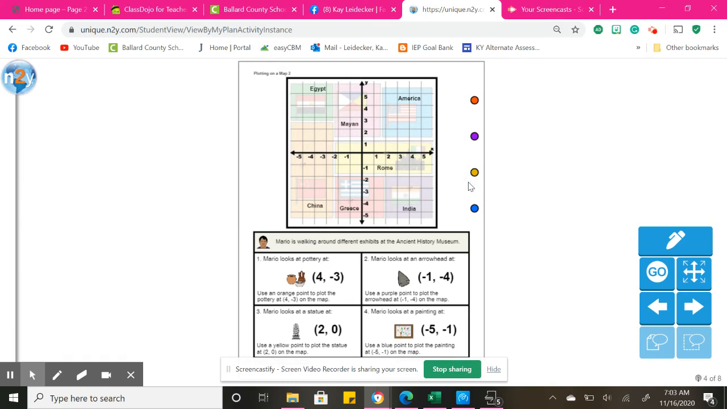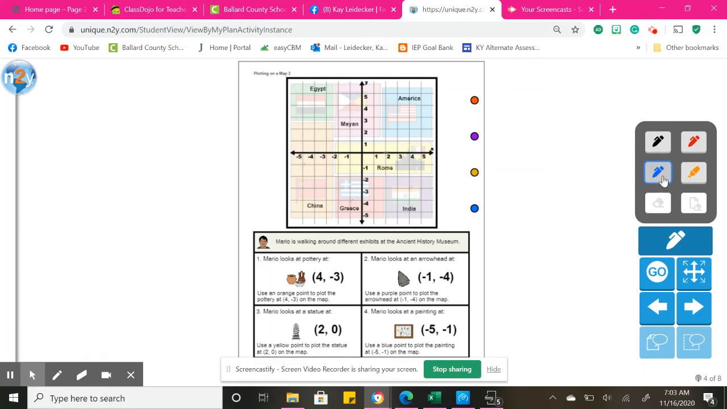So I'm going to find my orange dot here. But first, I'm going to get my marker out and find that point. So we have X first. Remember, always start with X, and then Y. So my X is 4. So 1, 2, 3, 4. It's a positive 4. And then I'm going down 3.